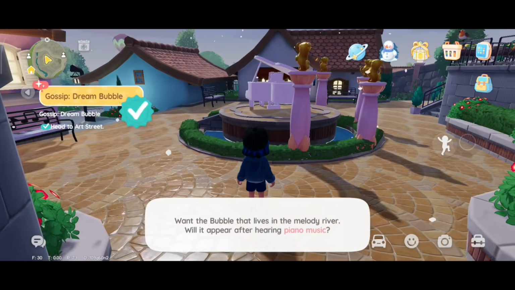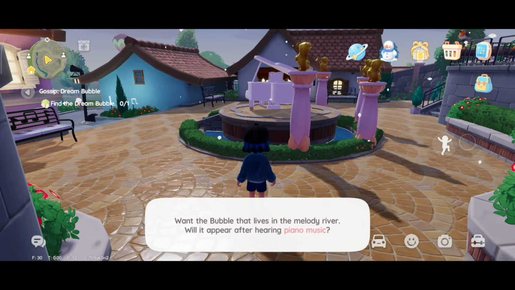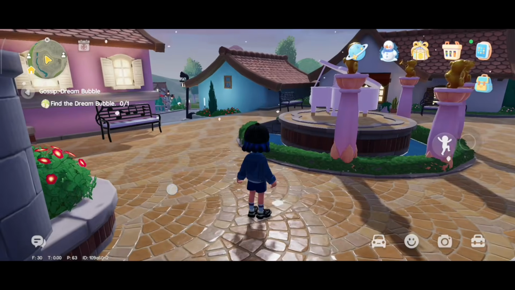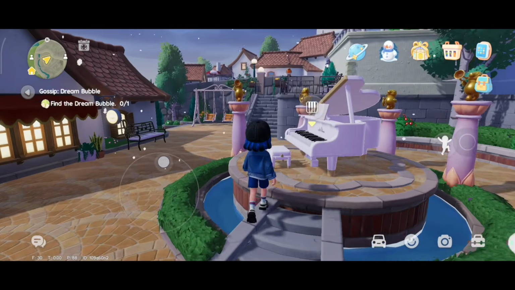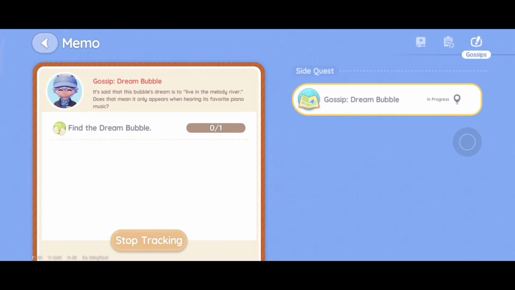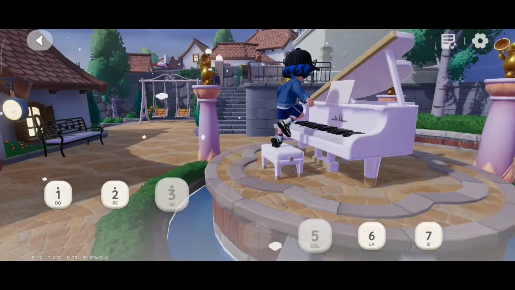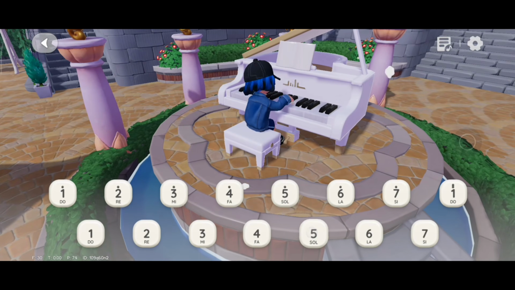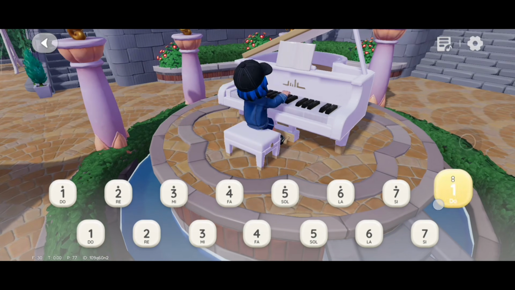Once you arrive at the art street, your next step is to find the dream bubble. Just find the dream bubble. And here's the clue. You need to play the piano to make the bubble appear. Simply interact with the piano and play it. Just play randomly and it will work like this.